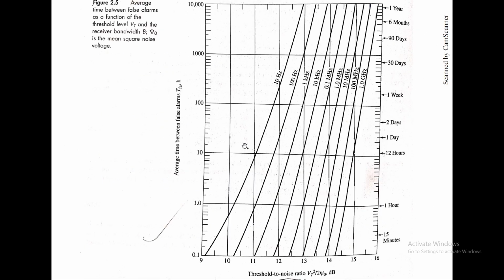So this is a graph. We can see the threshold to noise ratio against the average time between the false alarms, capital F. We can observe a graph like this. As the frequency increases, there is a shift of the graph to the left, that is the right side.